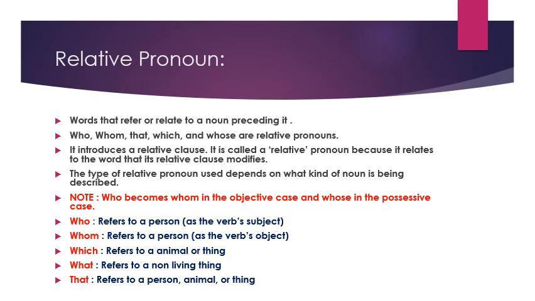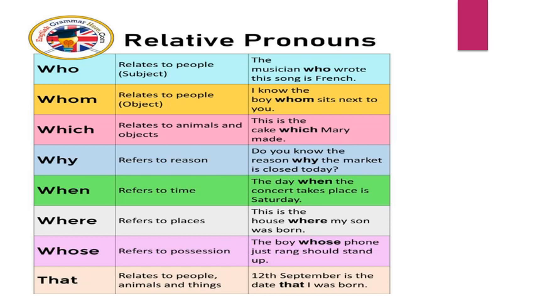Children, keep in mind who becomes whom in the objective case and whose in the possessive case. You can see through examples where who can be used, whom can be used, which, what and that. The list is given here and it will make you very clear. Who relates to people, but when you add which, it relates to animals and non-living things and objects. You cannot use who for non-living things or animals, but you have to use which. Likewise, you can understand through this list.